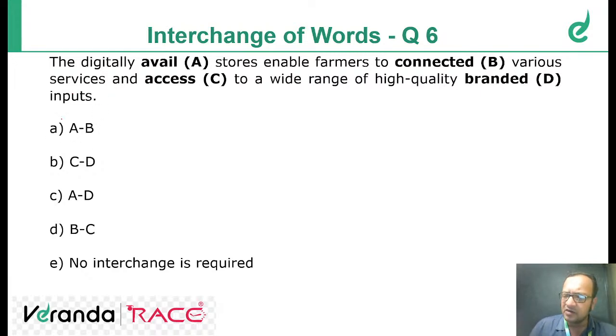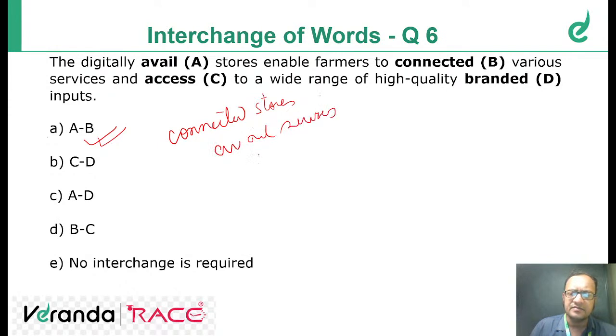AB is the correct answer because AB, the digitally connected stores enable farmers to avail services, various services, and access to a wide range of high quality branded inputs. Fine? You're getting my point, right? The digitally connected stores enable farmers to avail various services.